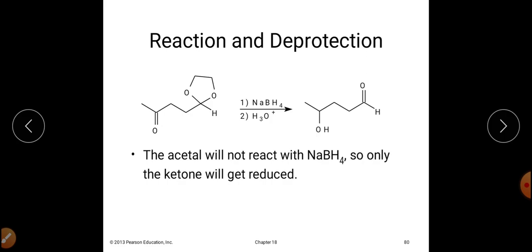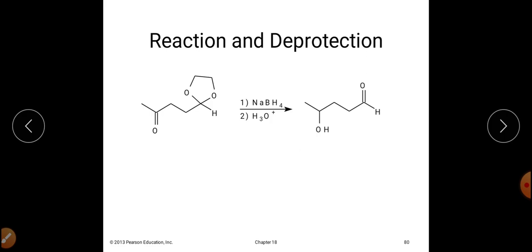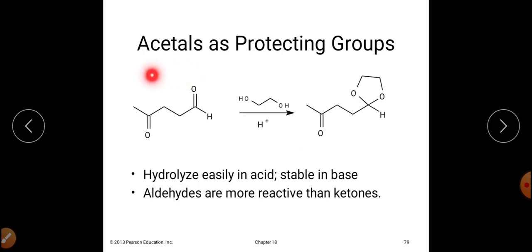So if we carry out the reduction on the initially taken substrate, at that time reduction will happen at both carbonyl centers, but we want to selectively reduce this particular carbonyl carbon.